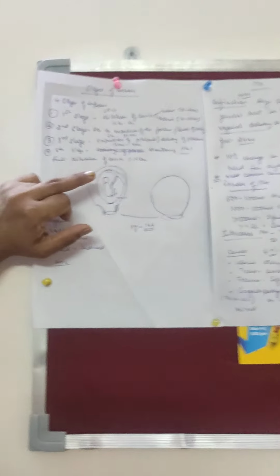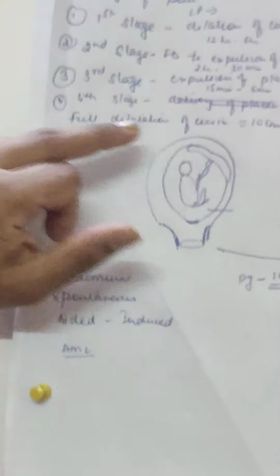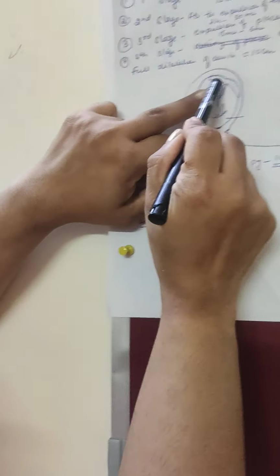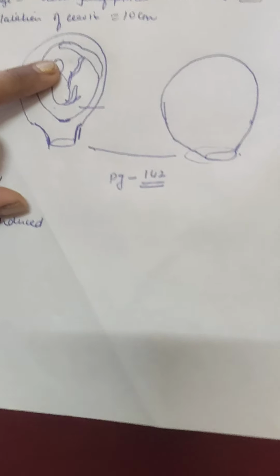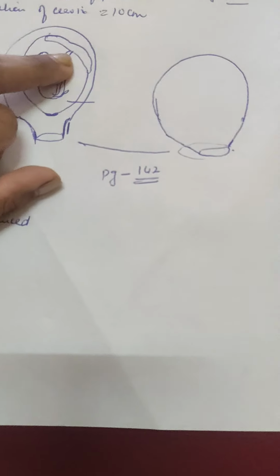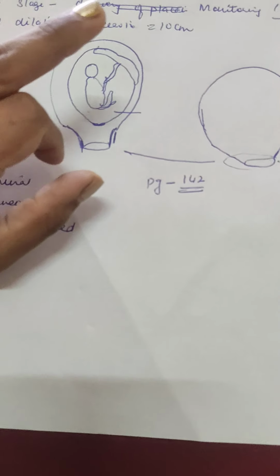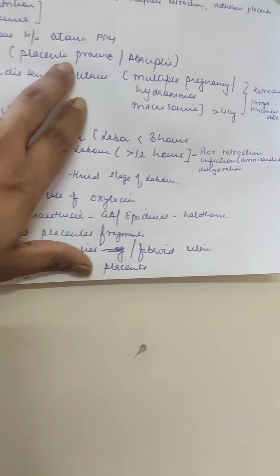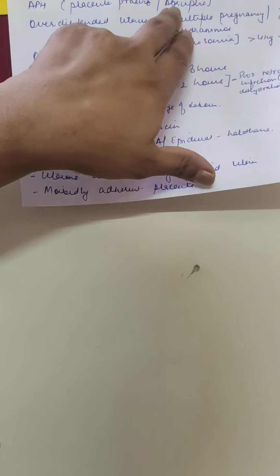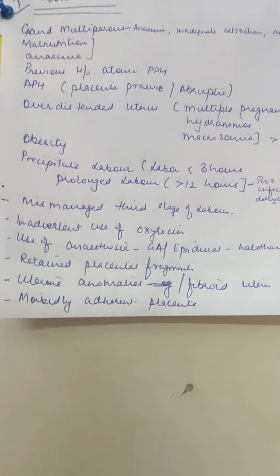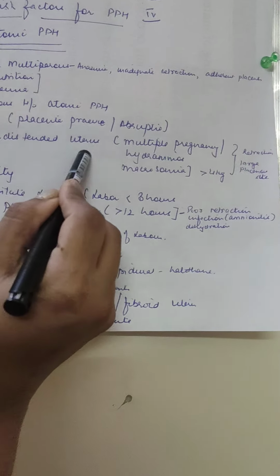Similarly, what is abruptio placenta? Ideally, as I have told you, the placenta will deliver after the delivery of the baby, but in many cases there can be premature separation of the placenta. This can occur in the antenatal period also, where the placenta separates from some sides. That is called abruptio placenta. So these two are important conditions of antepartum hemorrhage. If the patient had any of these conditions during pregnancy, she is at high risk of developing atonic PPH. Over-distended uterus.